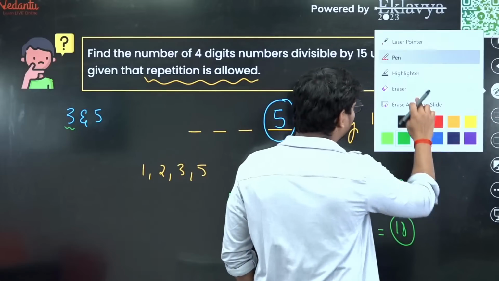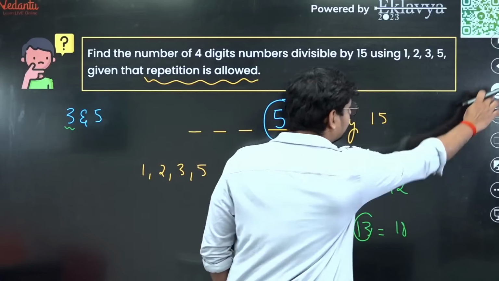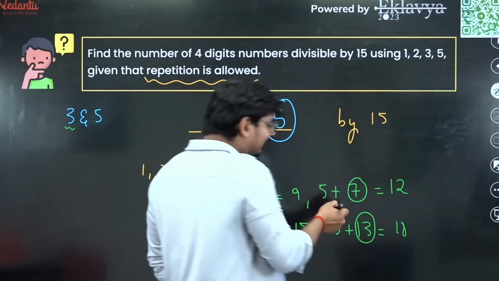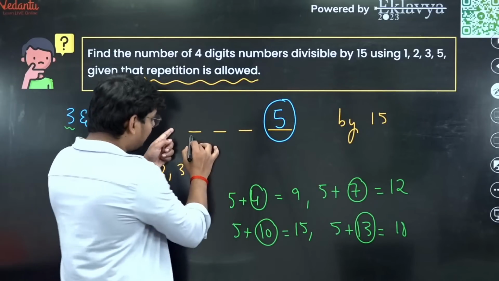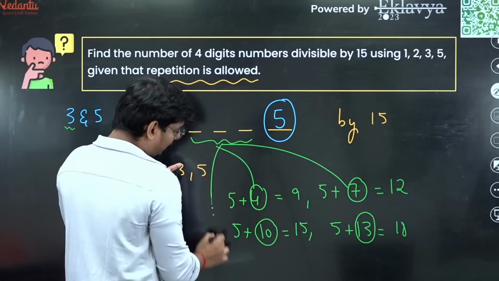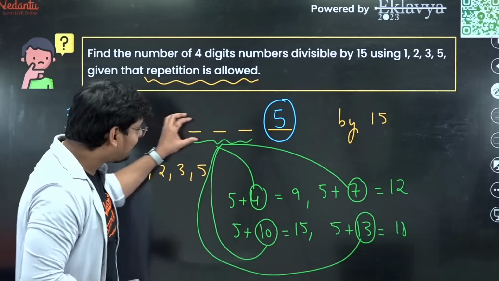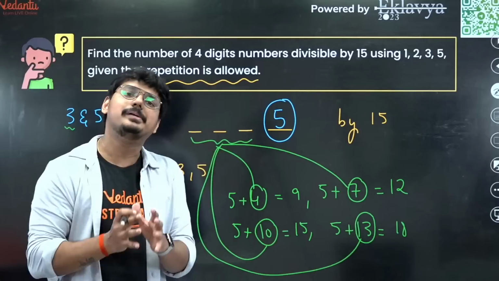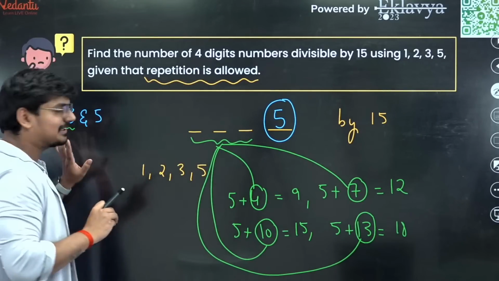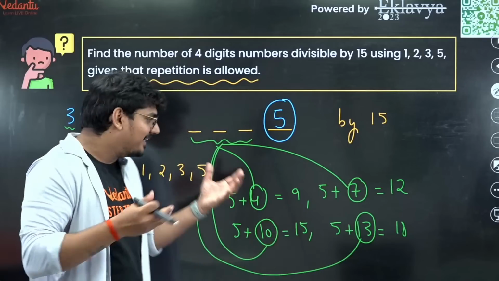Agreed, everyone? I hope this is clear for all the students out there. It's a bit of a tricky question, but you have to keep analyzing it in this way so that you can easily figure it out. If you analyze it in this particular way, you'll get to know that the sum of the 3 digits should be either 4 or 7 or 10 or let us say 13, such that the final number you get is going to be divisible by 3, and it is also going to be divisible by 5, and that means it is going to be divisible by 15. This is what we need to do in this case.